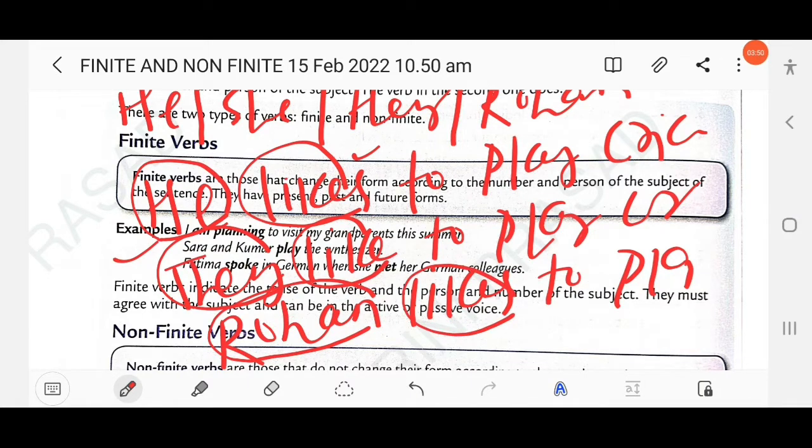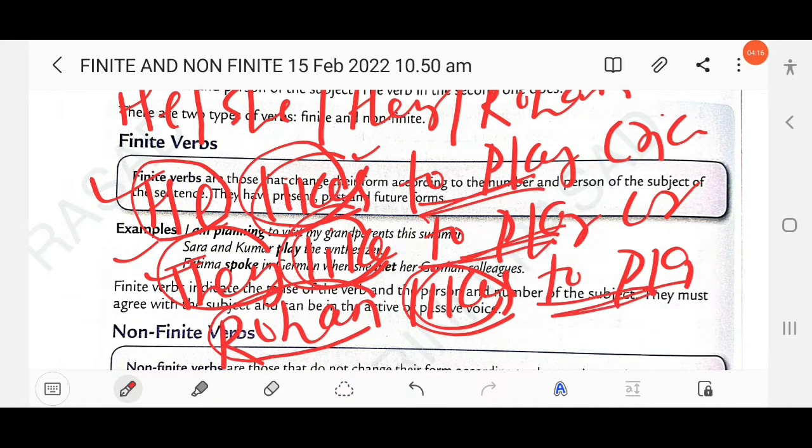But you will notice the same verb form is used in all three sentences: to play, to play, to play. That means these verbs are called non-finite verbs. They don't change according to the person or number. So here likes and like are finite verbs, and to play is a non-finite verb.